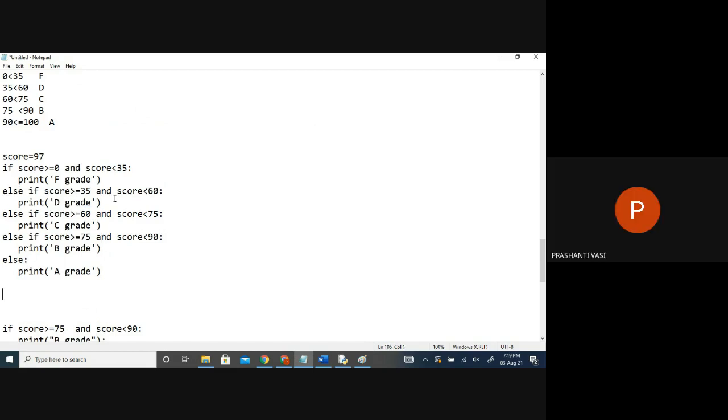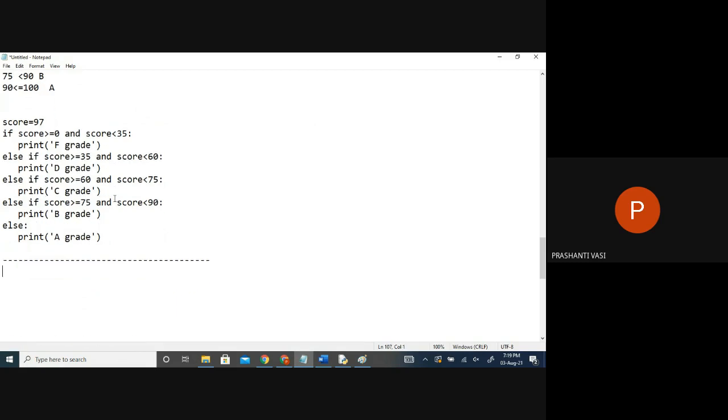Right? Is this clear? Yes, ma'am. So this is the if else ladder. Now, which other scenarios can we use this ladder in? Like your tax calculation, your insurance amount payment, your electricity bill calculation.